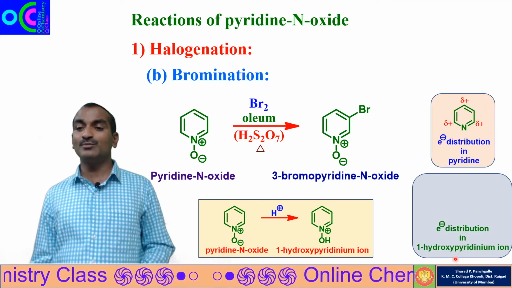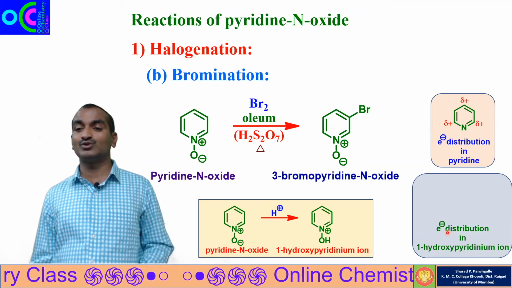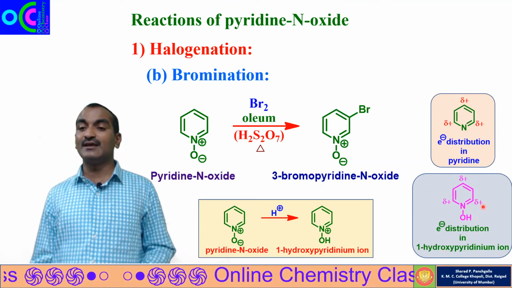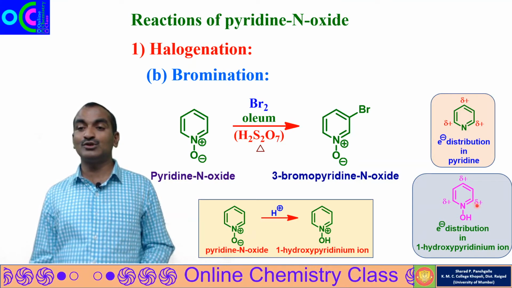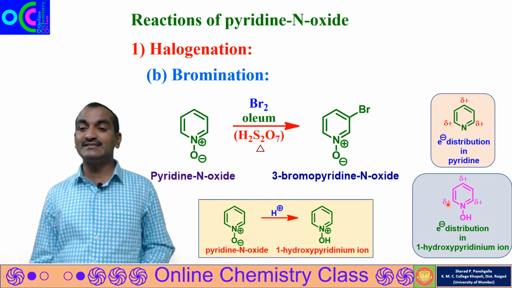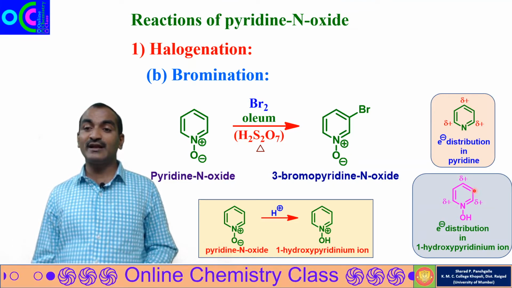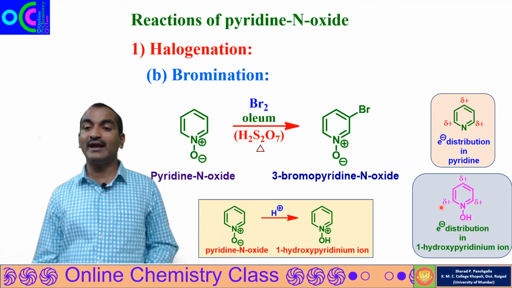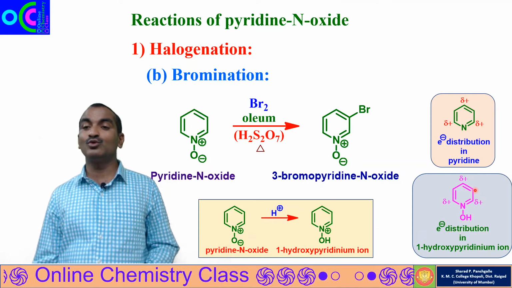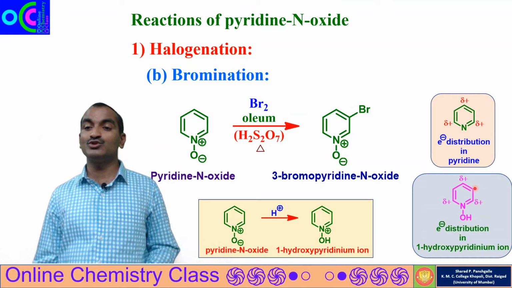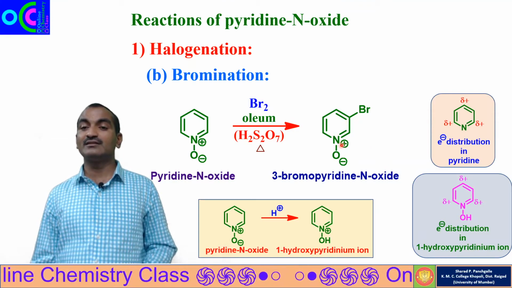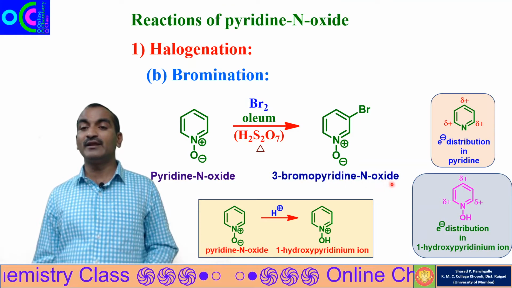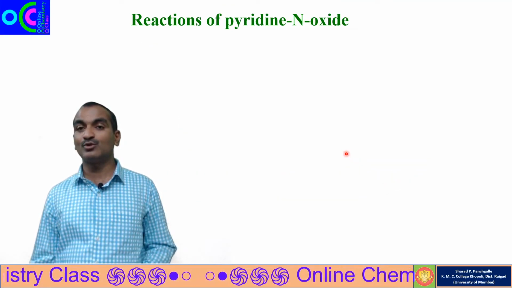Same is happening in case of 1-hydroxypyridinium ion. The electron distribution in 1-hydroxypyridinium ion is like this. The electron density at position 2, 4 and 6 is less. That means electron density at 3 and 5 will be more as compared to position 2, 4 and 6. So the electrophile will go to the electron rich position 3 and we get the 3 substituted product. So in this case we are getting 3-bromopyridine N oxide.